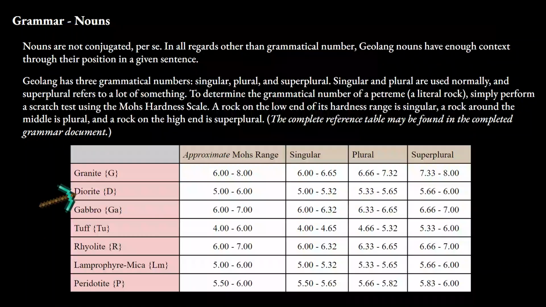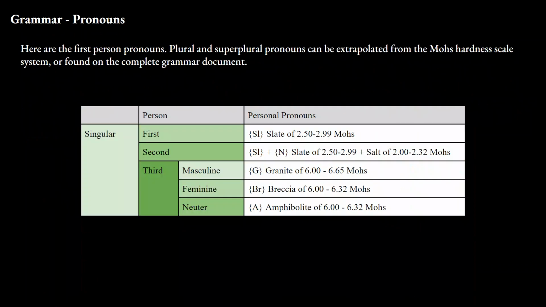For example, if Gabbro was part of a plural litheme, we would determine its approximate range on the Mohs hardness scale, 6 to 7, then find the middle portion of that range, 6.33 to 6.66. I've included a portion of the table for the hardness ranges of the commonly found petremes, but the rest of it can be found in the full document. Here's a portion of the pronouns table, pretty simple here.